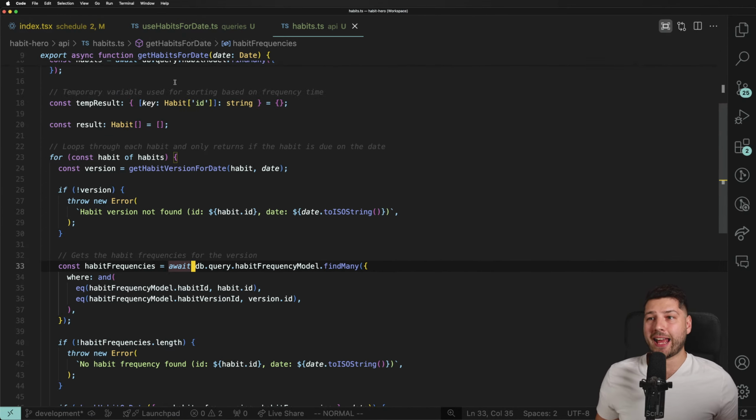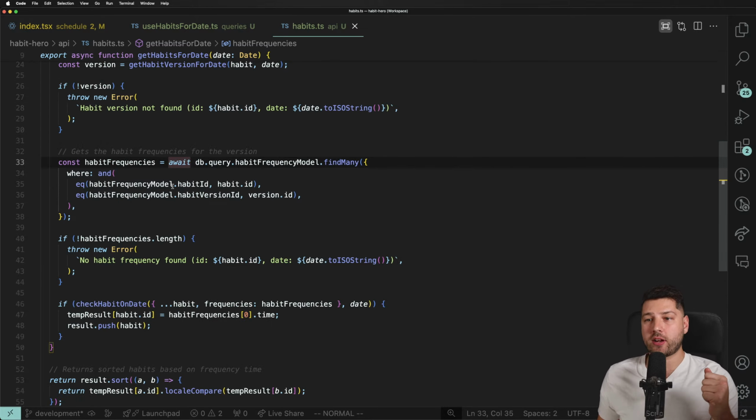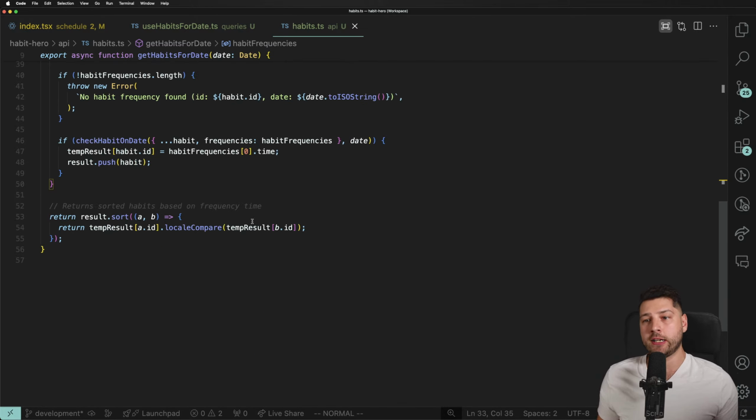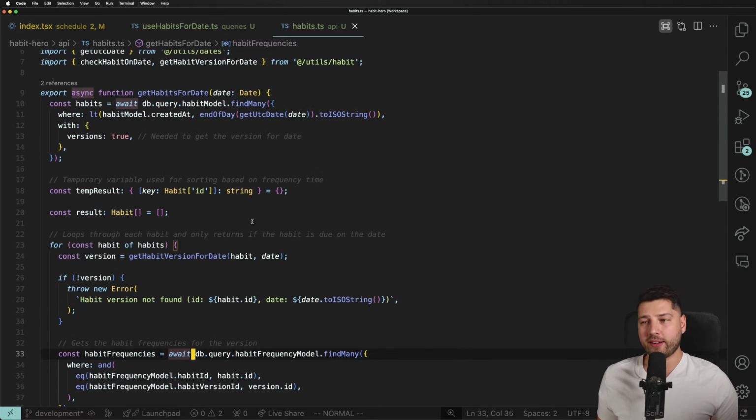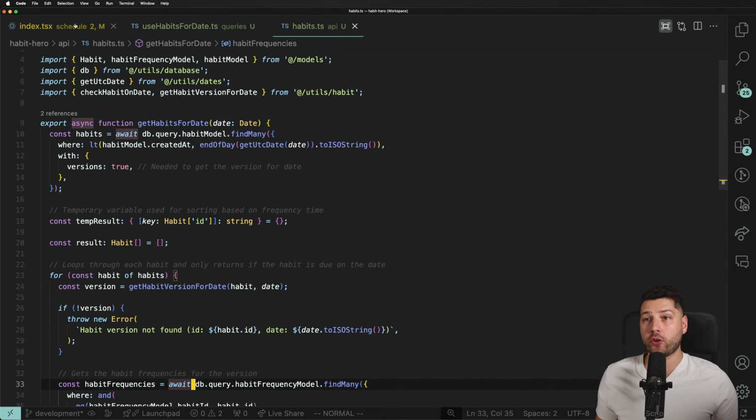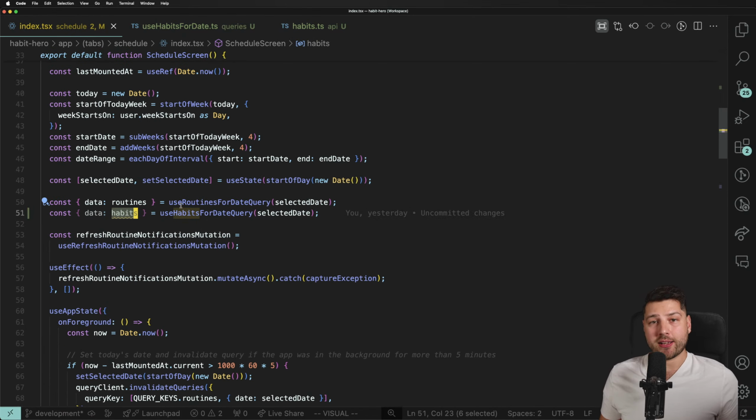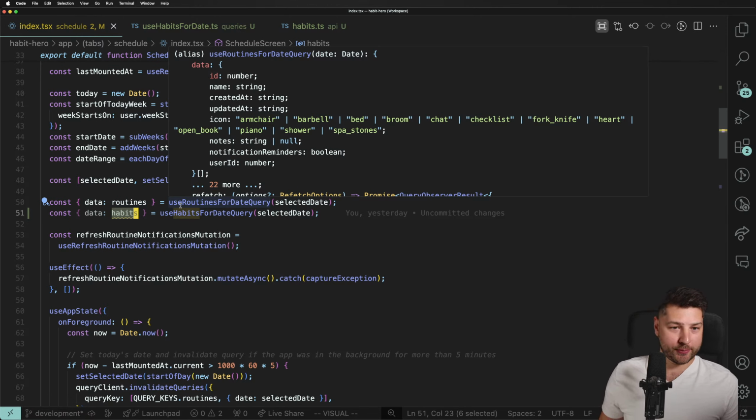So this is the get habits for date function that I just did yesterday, and basically it just runs some queries over here, not necessarily efficiently, but we can fix that later, to get the habits and then return those. And then we are here. We have the habits and they're ready to be used.